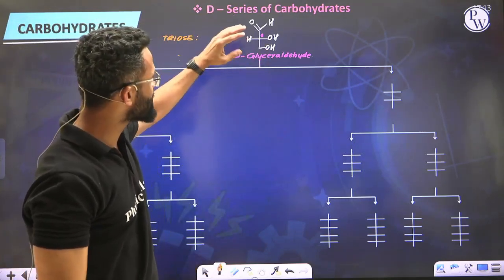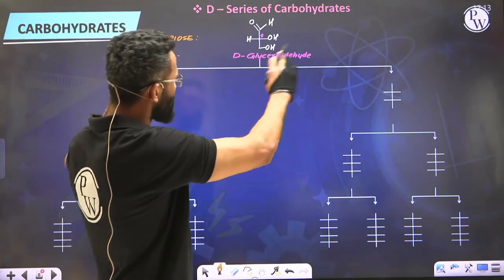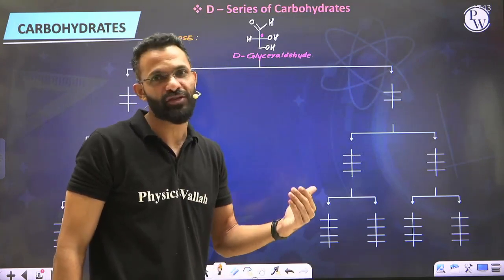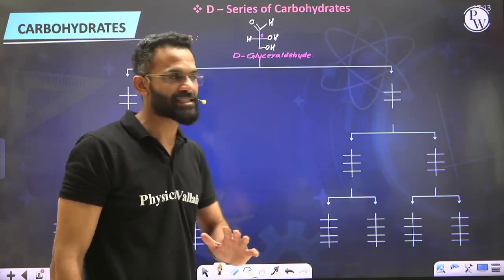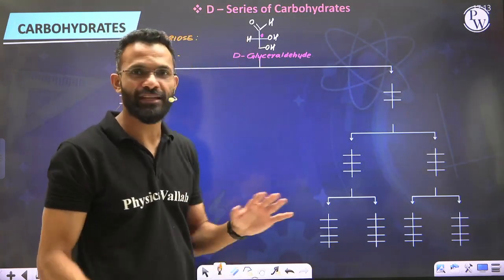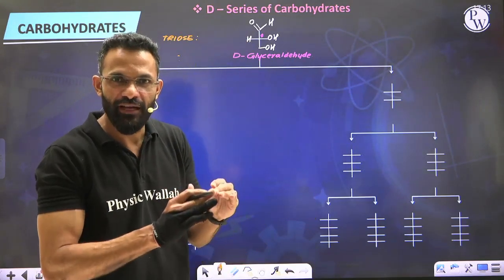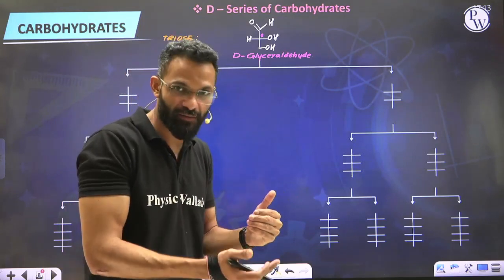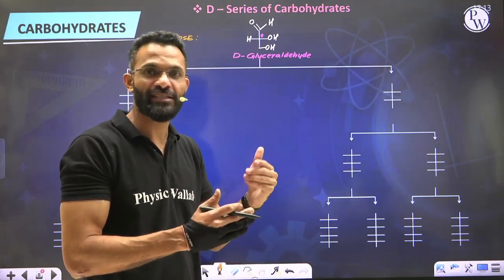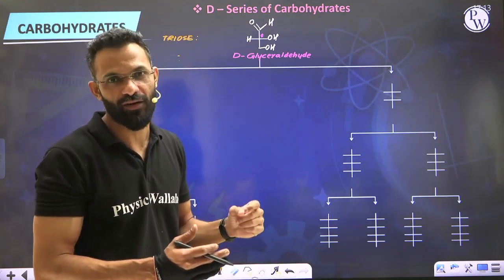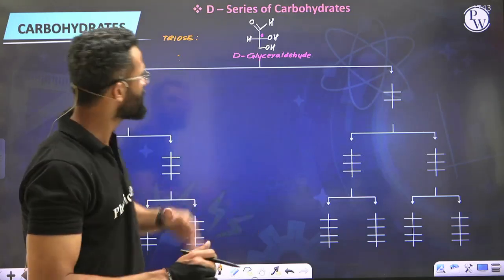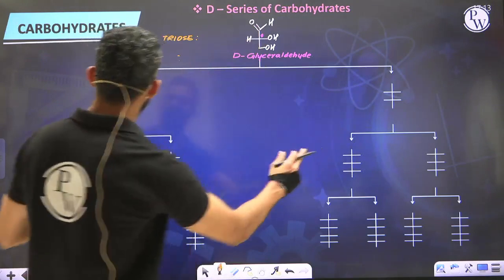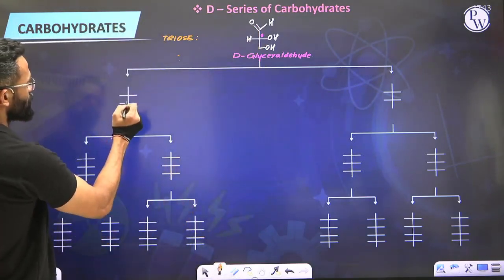From this D-glyceraldehyde, we will be preparing 2 more compounds. Now this is just a way of remembering all the members of the D family. So you'll always consider D-glyceraldehyde as your reference, and each time you go to the next member containing 1 extra carbon, you will have to add an extra OH group at the newly formed chiral carbon. What I'm trying to tell you is, here D-glyceraldehyde has 3 carbons. So from this I'm going to prepare 2 compounds containing 4 carbons. You see 1, 2, 3, 4.